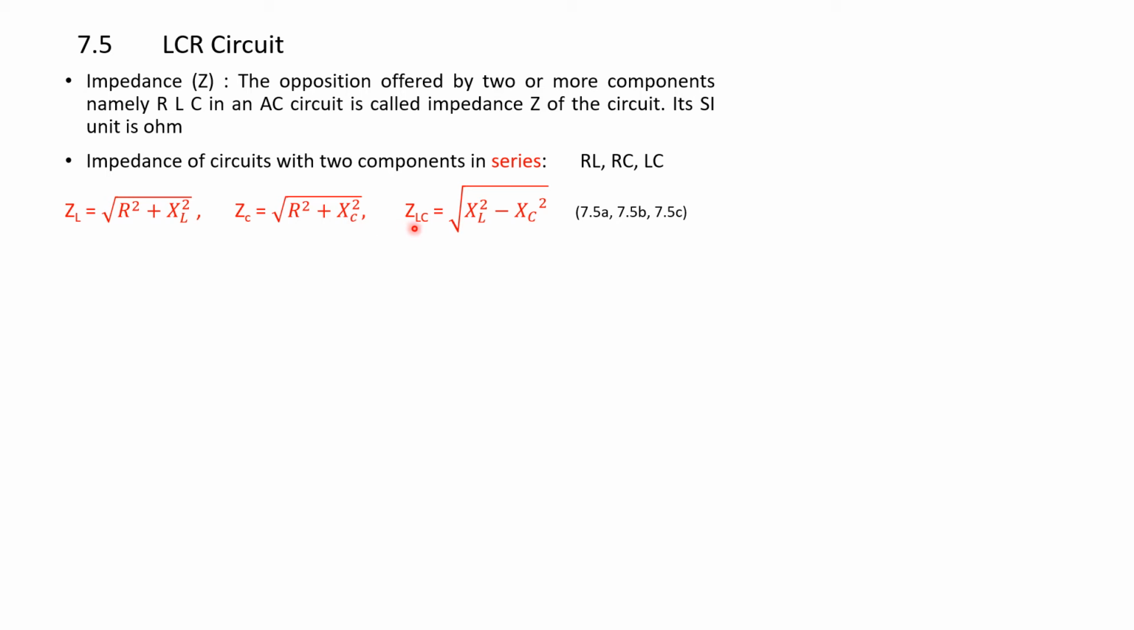So when an inductor and a capacitor are connected in series, its impedance is given by ZLC equals square root of XL square minus Xc square. So we can write these equations as 7.5A, 7.5B and 7.5C respectively. These are combinations of two components.